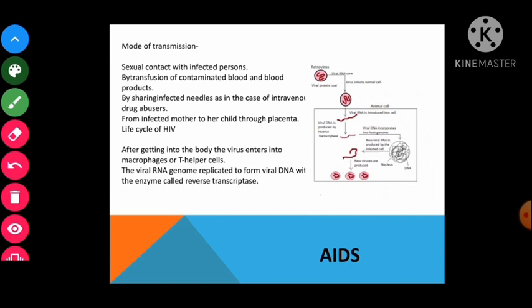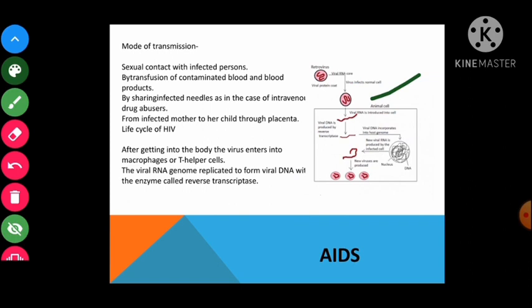Now let us talk about how the virus acts. In this picture, the virus enters the macrophages after entering the body of a person. Now what happens? RNA gets replicated to form viral DNA by the enzyme reverse transcriptase.